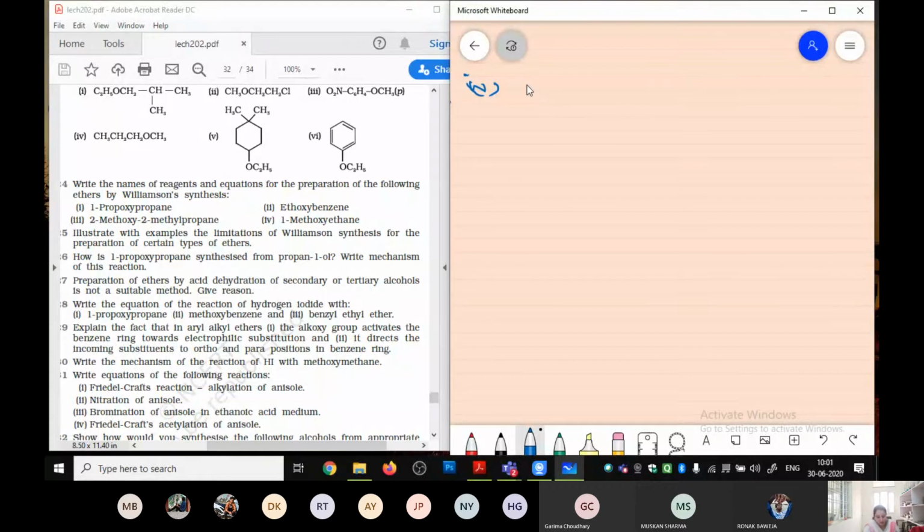Yes, 1-methoxyethane. Now over here, 1-methoxy means what? That for the methoxy, you are going to take the alkyl halide CH3Br, and ethane means that you are going to take it as a sodium ethoxide. Now what are we going to take? CH3 CH2 O Na plus Br CH3.